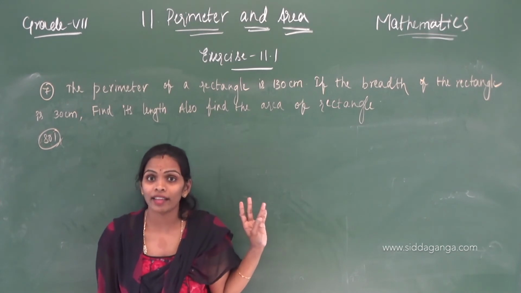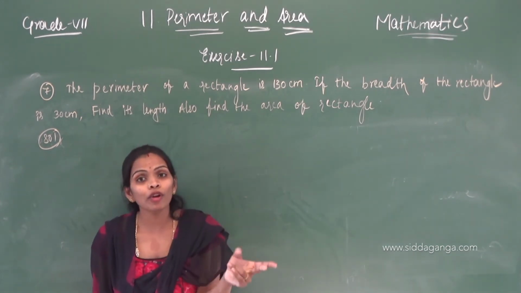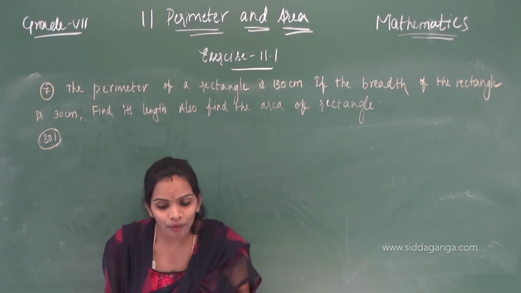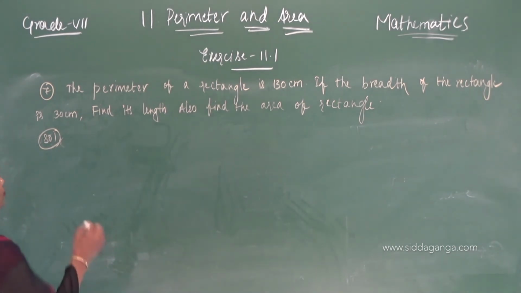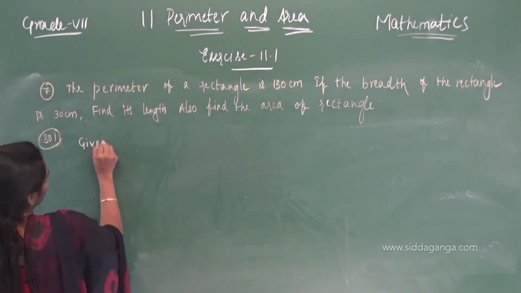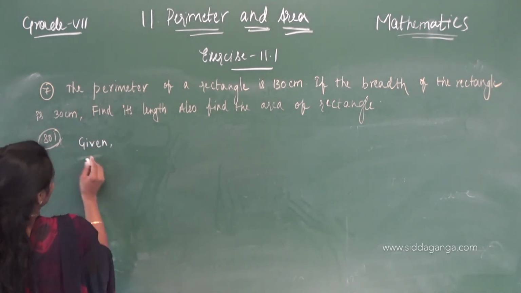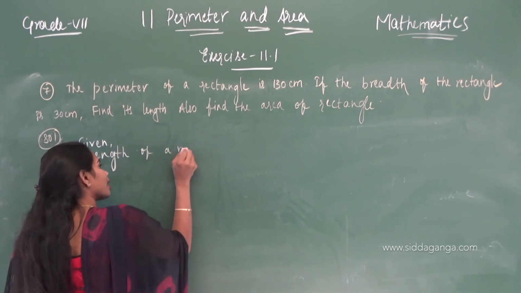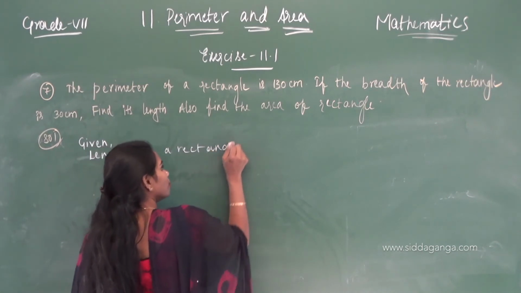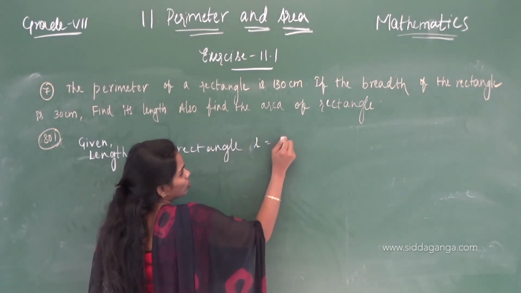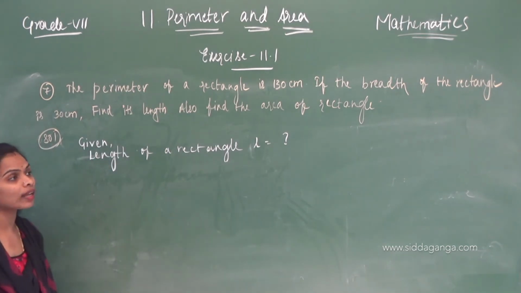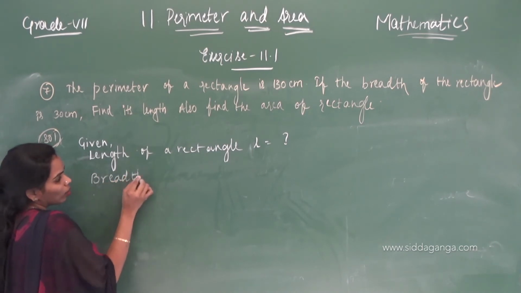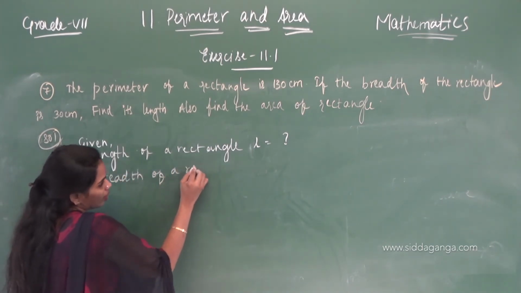Nothing else they are giving. They are giving perimeter and breadth of a rectangle. We have to find L, that means length of a rectangle. If you know length and breadth of a rectangle, you can find the area of a rectangle obviously. That only you have to do in this question. Given perimeter, first, length of a rectangle. What is length of a rectangle? L equals question mark. They didn't give any information about length. That's why I am putting one there. Breadth of a rectangle.